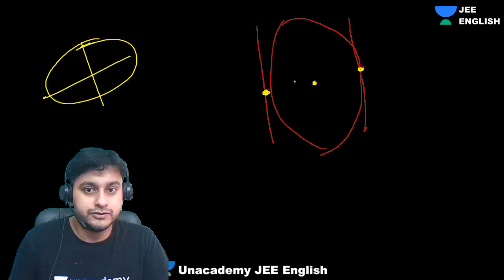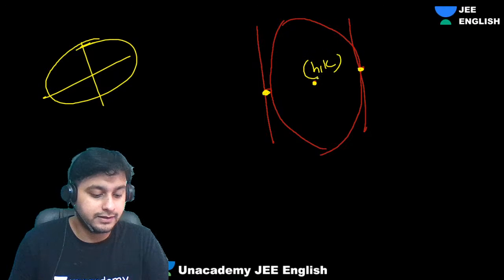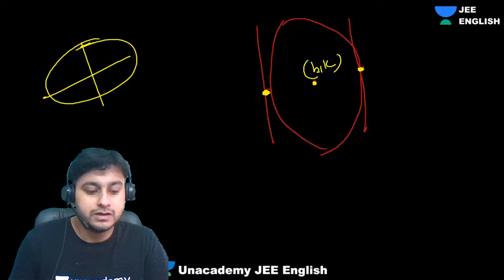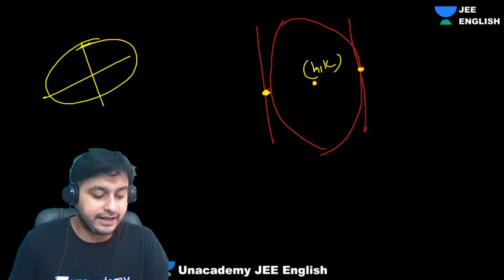Okay, this ellipse is sliding, so you can take this center point as (h, k), right? So what will happen? You can take this equation as anything, right? Are you getting it, Papi Reddy?